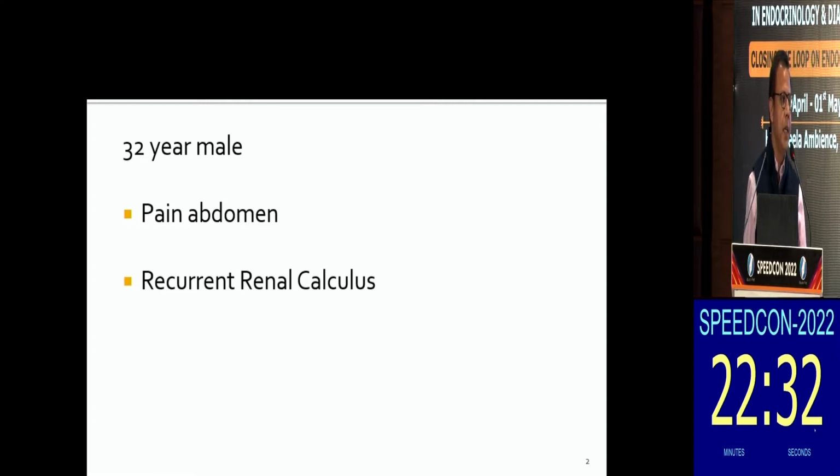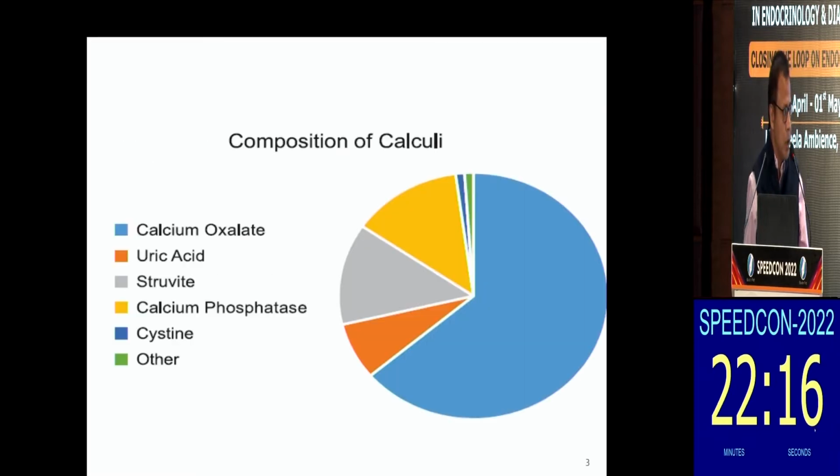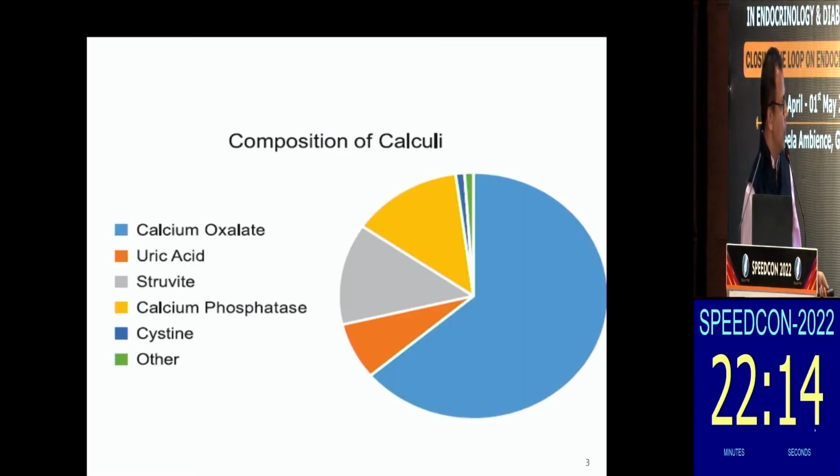It's very important to address renal calculus, because studies have shown clearly that recurrence of renal calculi will cause a decrease in GFR over a period of time, and patients can land up in chronic kidney disease. Most of the calculi, you can see these blue ones, are calcium oxalate, followed by calcium phosphate.